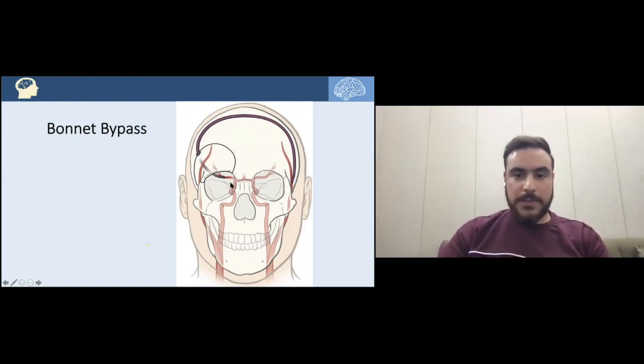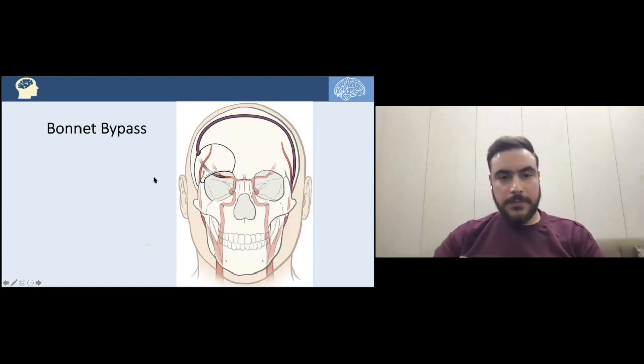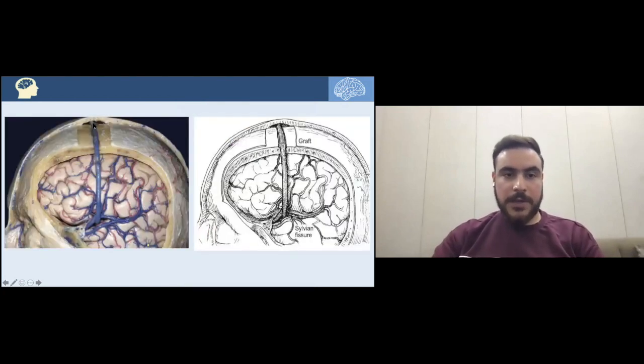Here's the idea of the bonnet bypass. As we can see here, here's the saphenous vein graft going transversely through the skull and its groove and coming from the right superficial temporal, for instance, and going deep into the Sylvian fissure to be anastomosed with the left middle cerebral artery.